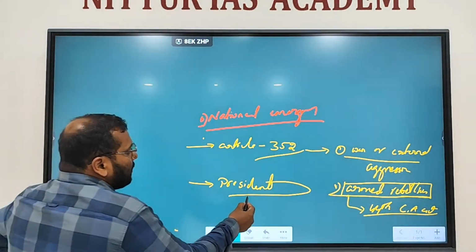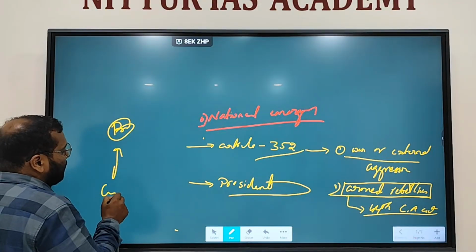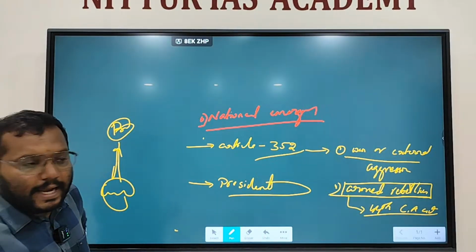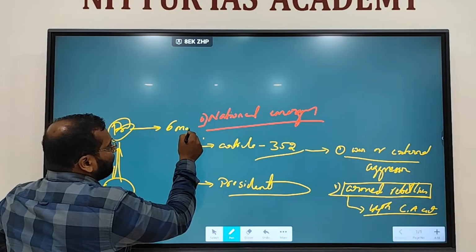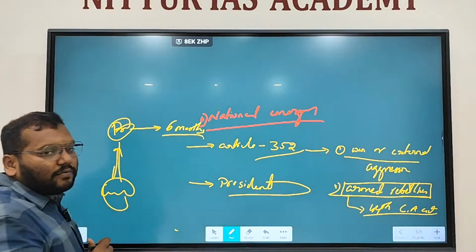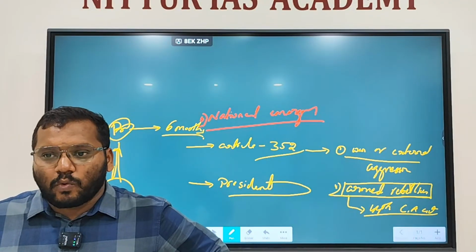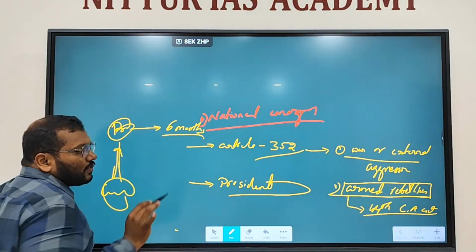So once the President, on the cabinet's recommendation, imposes national emergency, it will be in force for how many months? 6 months. After 6 months, it will automatically be revoked. Okay? Then it will be in force for 6 months.